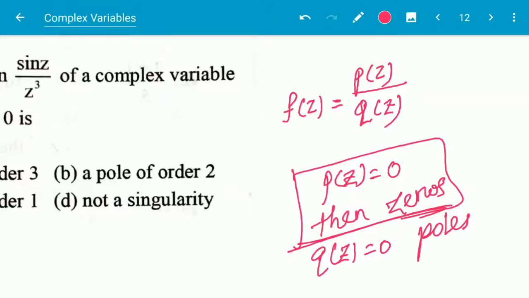For the pole values of z, the function does not exist, whereas for the zero values of z, the function will be equal to 0.